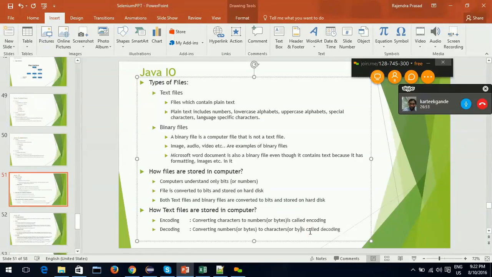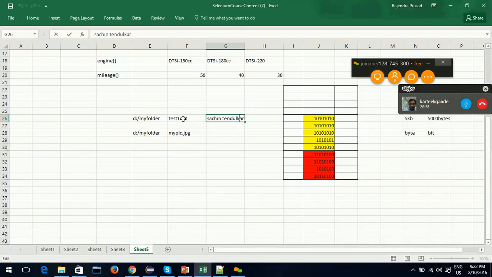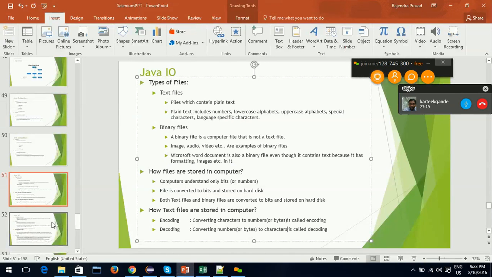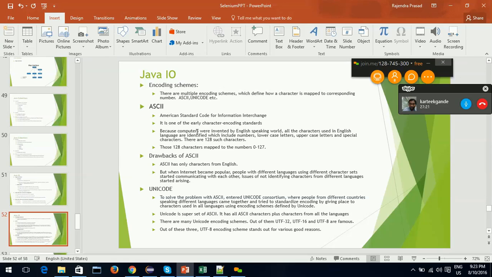Converting numbers back to characters is called decoding. So what happens? This test1.txt is first encoded and stored in memory like this. When we view that file using Notepad, Notepad reads this data from memory and converts it back into actual text that humans can read, and shows it to us. This is called decoding.